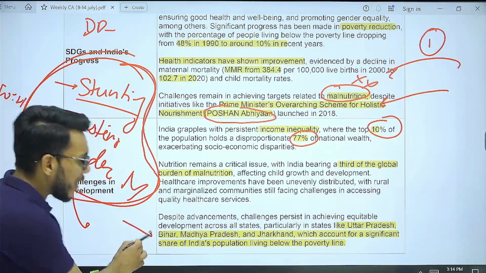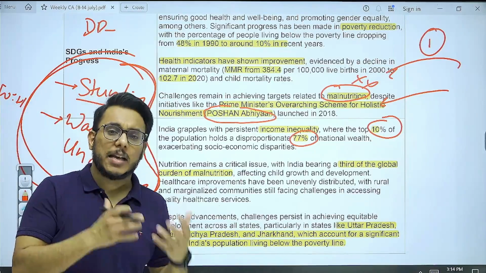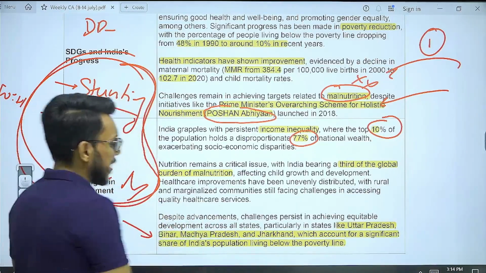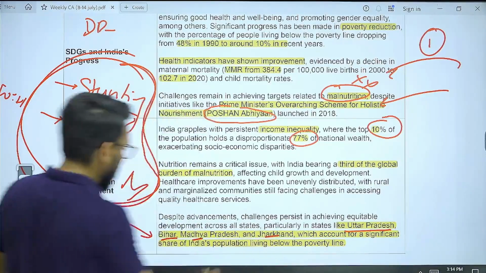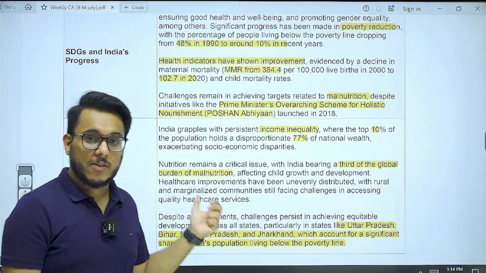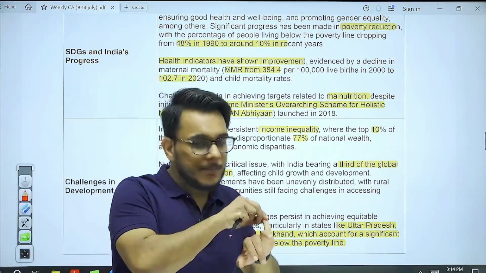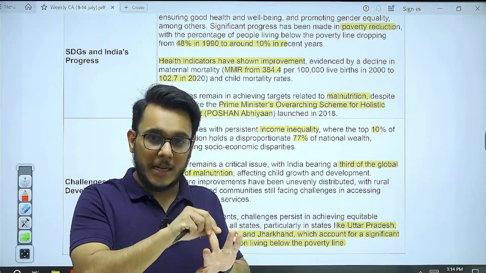Now, particularly guys, when we talk about the developmental aspects, in socio-economic indicators, in healthcare, in nutrition, we have certain states which are not performing well. That is UP, Bihar, MP, Jharkhand. Fine. So these are the states which have a substantial population living below the poverty line. So number one, nutrition. Number two, healthcare. Number three, inequality. Okay.